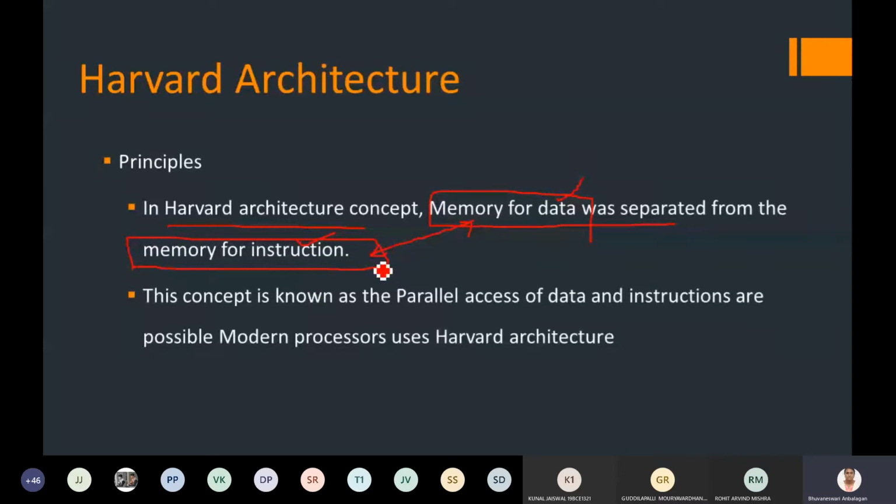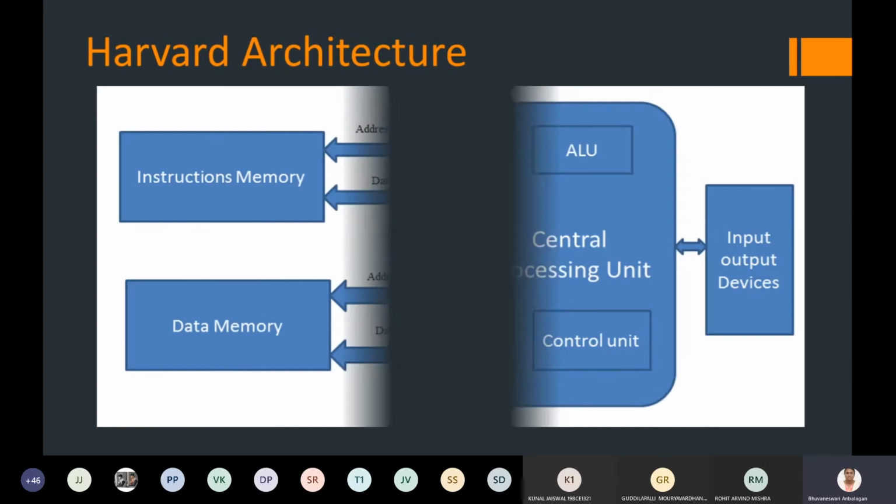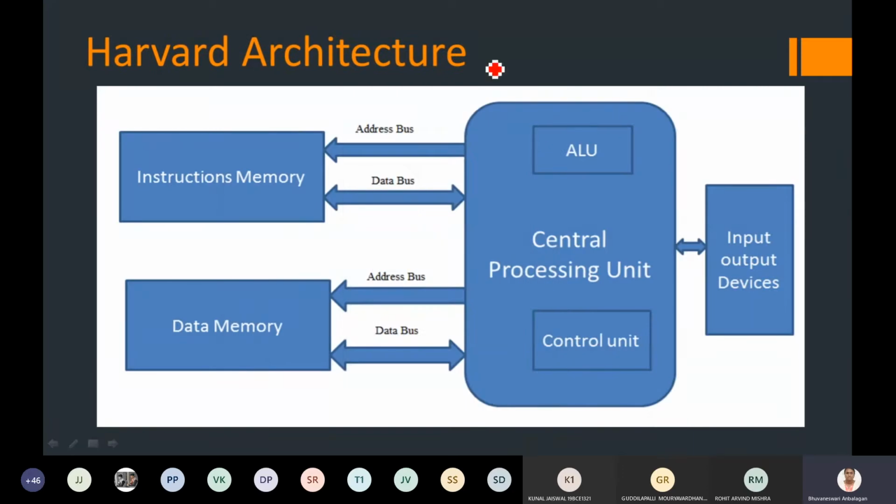If I create two different memories, then what I can expect my computer to do is parallel operation, parallel access of data to and from the memory and the processor. In Harvard architecture, it will look the same as the von Neumann architecture.